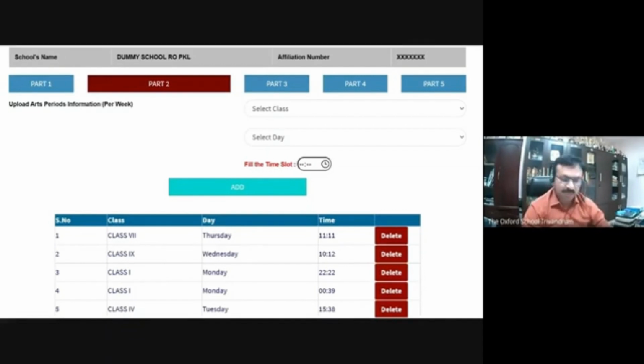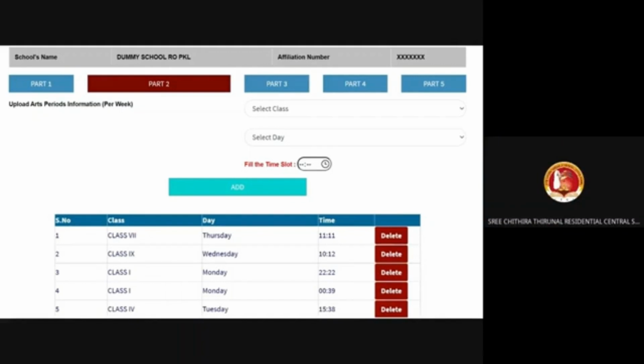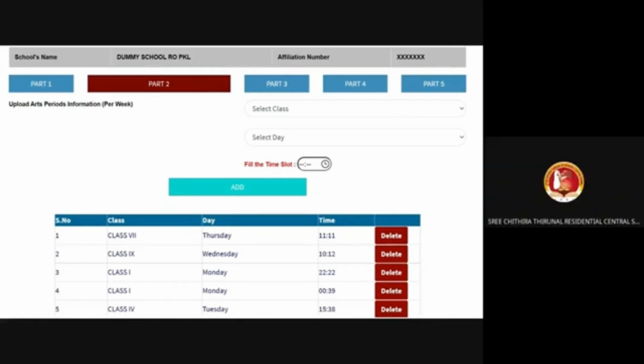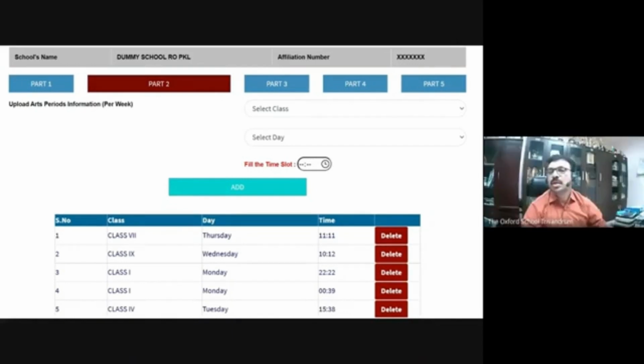But CBSE is advising us to get the schools completed at the earliest, most probably by the end of this month. So let us do it at the earliest. Let us not take chances. Sometimes they will close it. But after submission, I didn't get the reference number. That means there is some correction in your submission. If any school doesn't get the reference ID, that means the submission was not complete. So you have to resubmit.